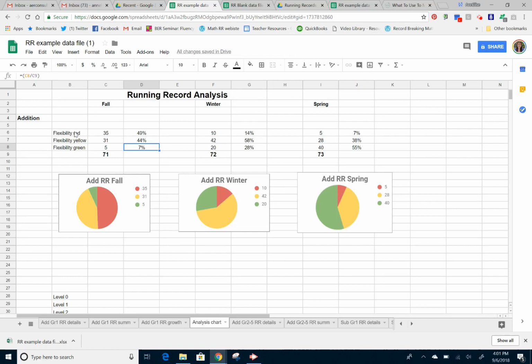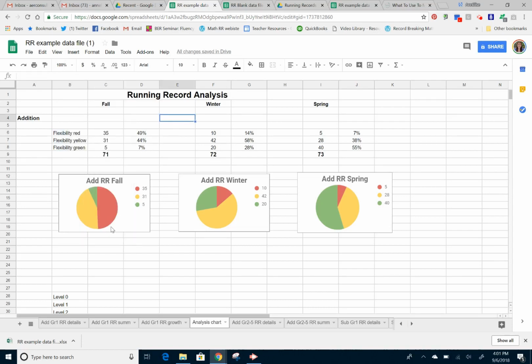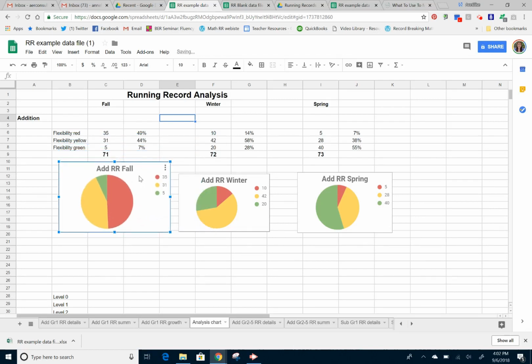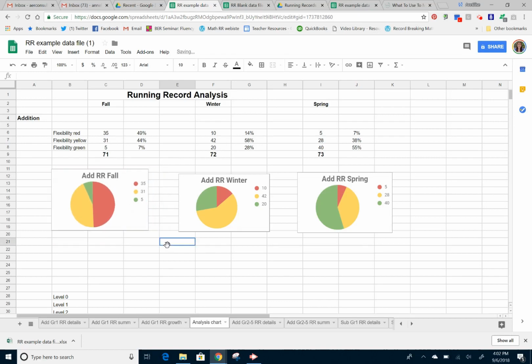All I did was highlight these 6 cells. And then I chose that I wanted to insert a chart, and I was able to choose what kind of chart I wanted. I chose the circle graph. I could add the table in. I can then make that chart as large or as small as I want, and I can move it anywhere that I want on the page. So it's super helpful. I've created the very basic structure for you in that blank file, but if you have any questions at all, feel free to ask me, and I hope you can refer back to this video to help you out and explore a little bit.